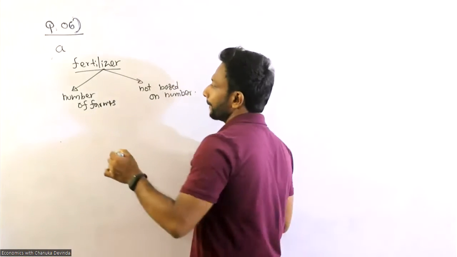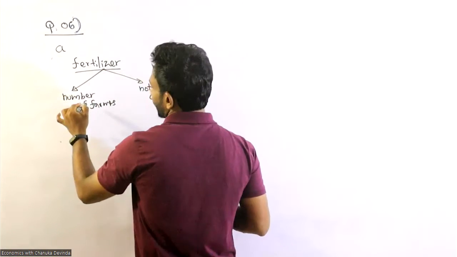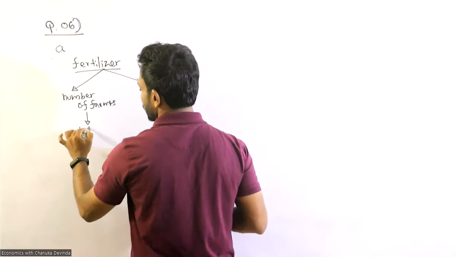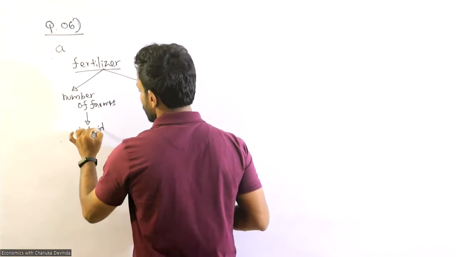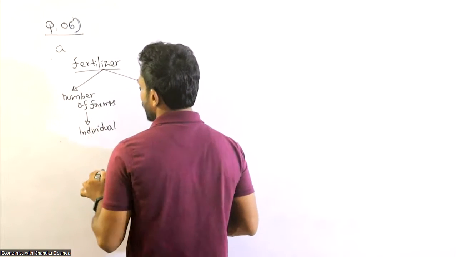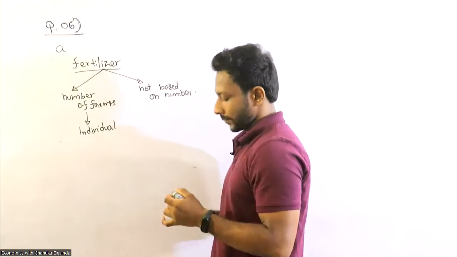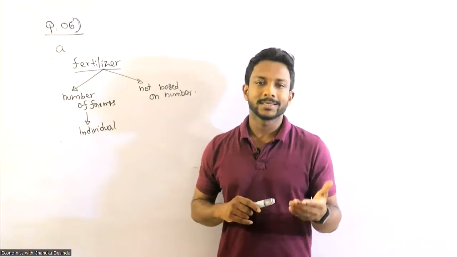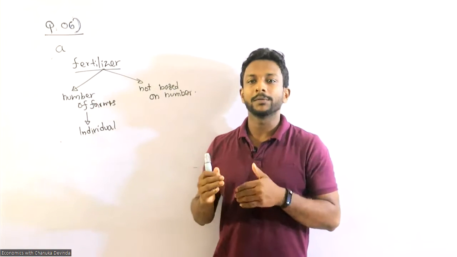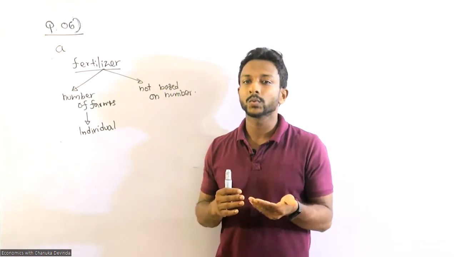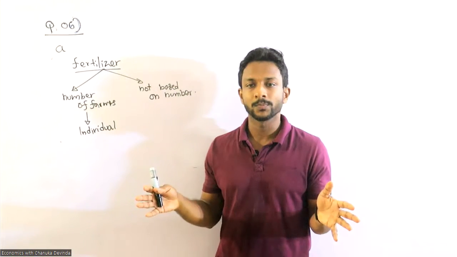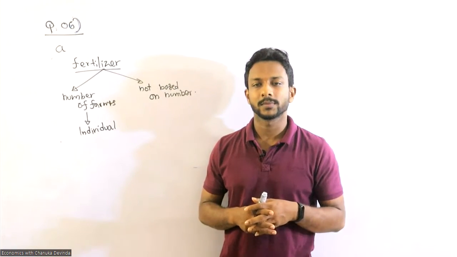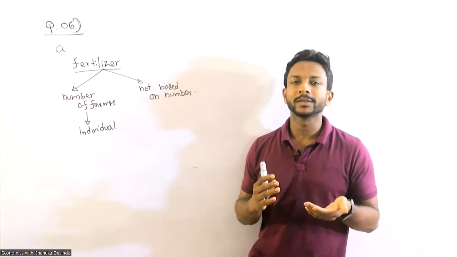If it is based on the number of farmers, it would be individual. If the fertilizer subsidy increases when the number of farmers increases and decreases when it decreases, that means it is based on the amount.